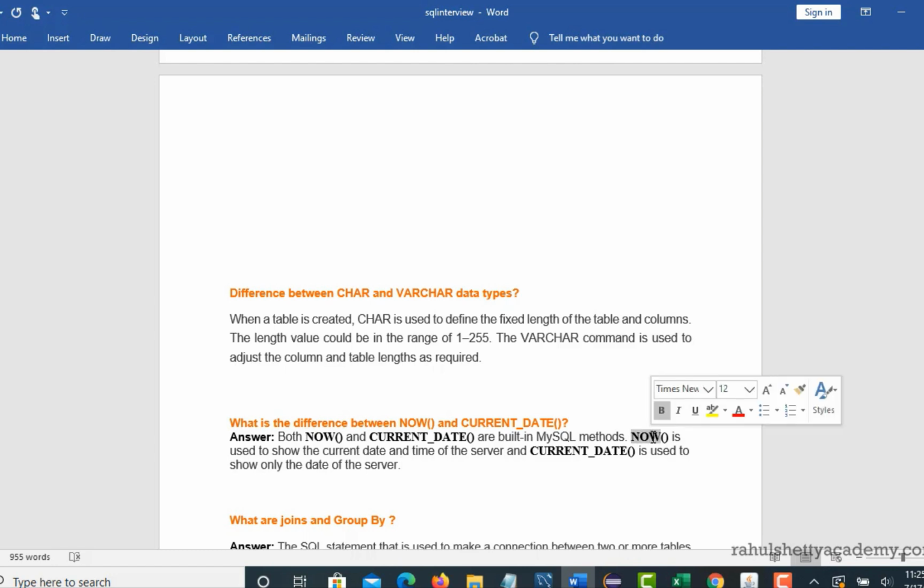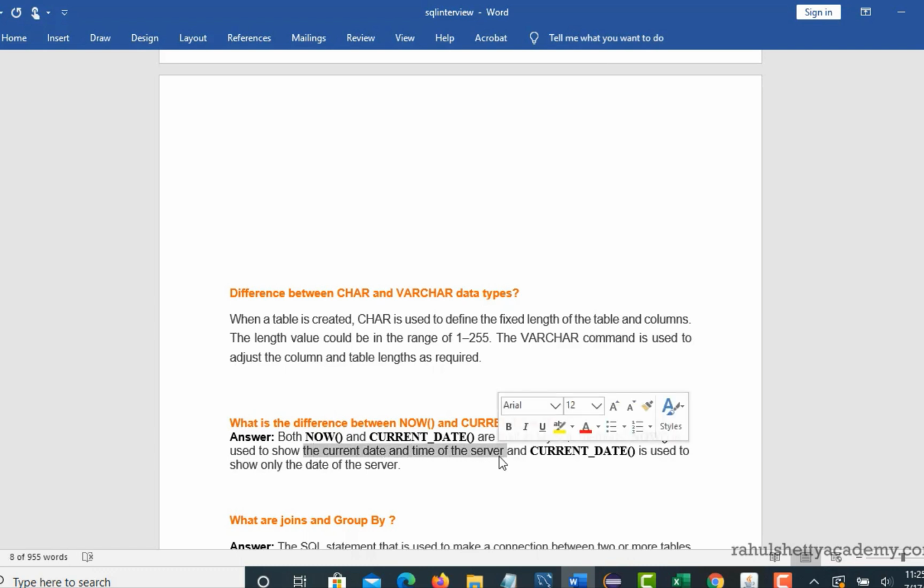So if you use the now method in your SQL query, that means you are asking to give the current date and time of your server. You will get time as well when you use the now method, whereas current date will only give you the date but not time. So that is the difference.